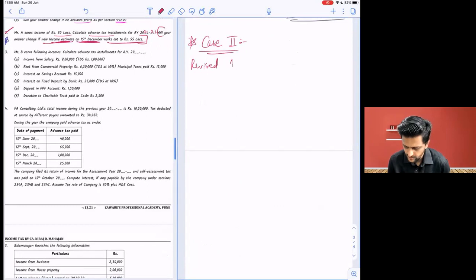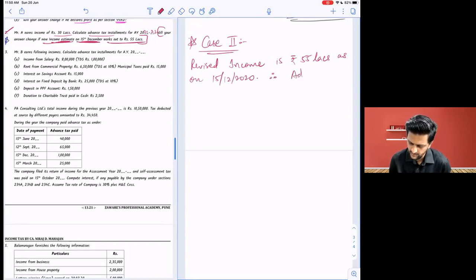Revised income is rupees 55 lakhs as on 15th December 2020.